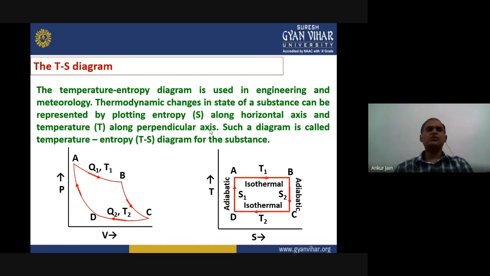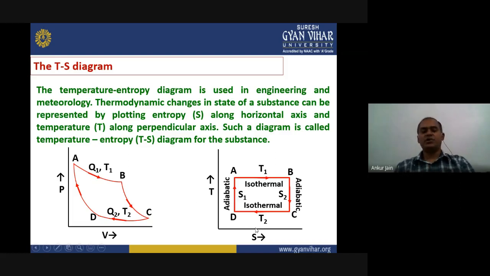Now let us go to the next topic, that is the TS diagram. Until now we have defined all the system changes in terms of pressure and volume. We have taken all the curves on axes where P was on the y-axis and volume on the x-axis, right? So we have defined the Carnot cycle also in this way. Now since we have introduced another variable, entropy, we can replace this PV diagram by another diagram, defined as T and S.